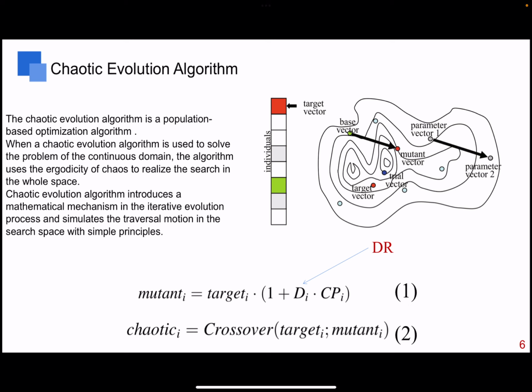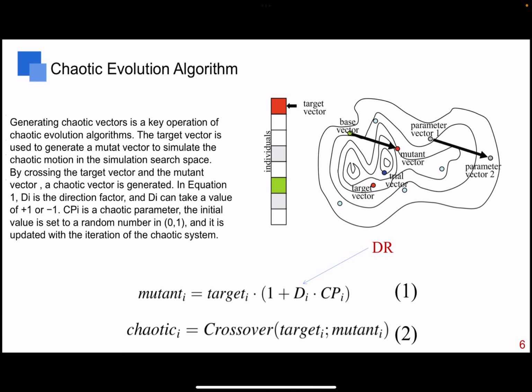The chaotic evolution algorithm introduces a mathematical mechanism in an iterative evolution process and simulates the traversal motion in the search space with simple principles. Generating a chaotic vector is a key operation of the chaotic evolution algorithm. The target vector is used to generate a mutant vector to simulate the chaotic motion in the search space. By crossing the target vector and the mutant vector, a chaotic vector is generated.